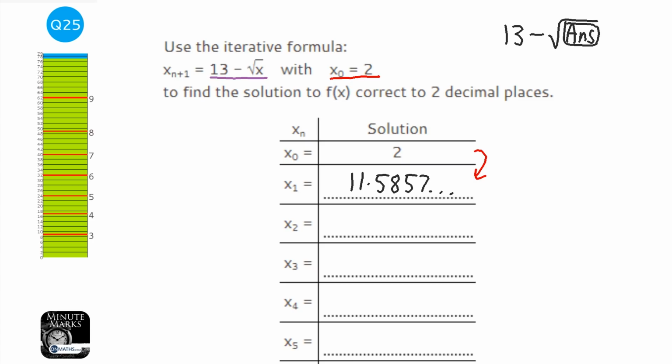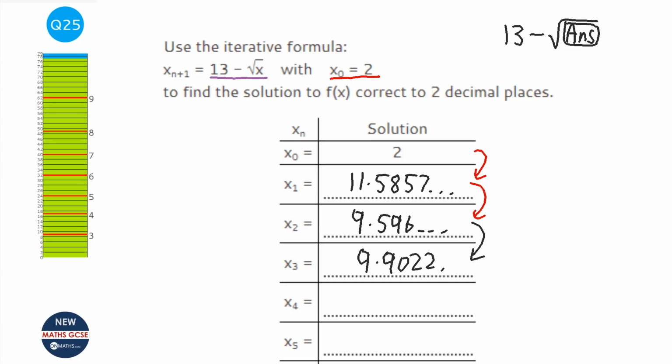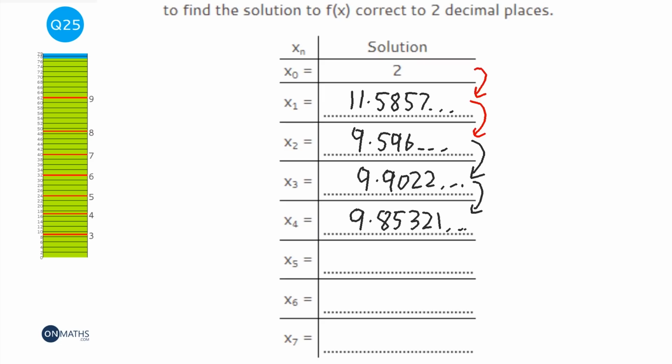11.5857 and so on. But the clever bit is, if you press equals again, it will give you the next answer. So this time 9.596 and so on. And just keep pressing equals. 9.9022. Equals again. 9.85321. Equals again. 9.86, it's getting close, you can see. Equals again.